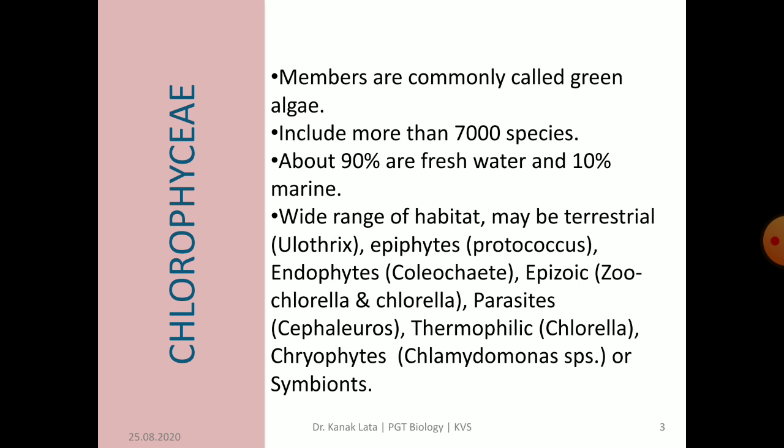First of all, it is about Chlorophyceae. The members of Chlorophyceae are commonly called green algae and they include more than 7,000 species. About 90% of the total species grow in freshwater habitats and 10% are marine. Green algae are cosmopolitan. Cosmopolitan means they have a wide range of habitat, present everywhere.